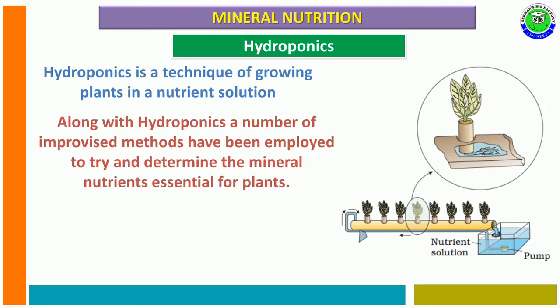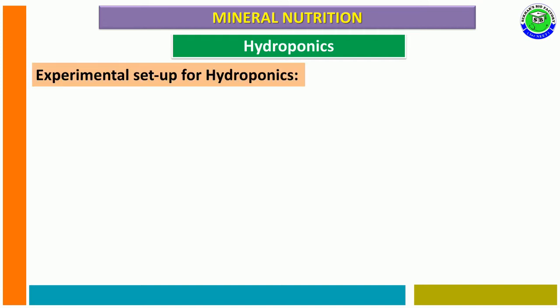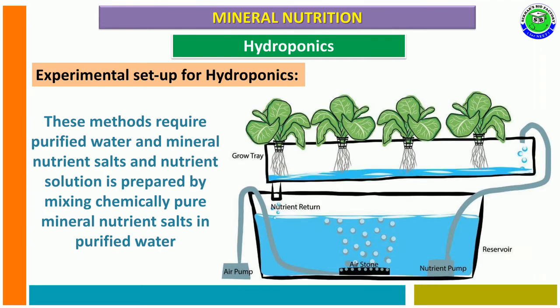Along with hydroponics, a number of methods have been improved by different scientists and employed to try and determine the mineral nutrients which are essential for plant growth and development. The essence of all these methods generally involves the culture of plants in a soil-free environment and in a defined solution. It is the only method useful to understand the role of elements in plants. The experimental setup of hydroponics.